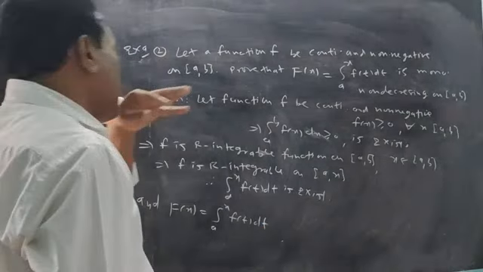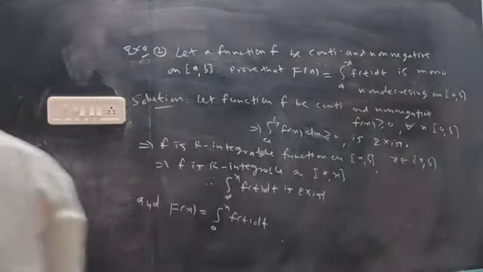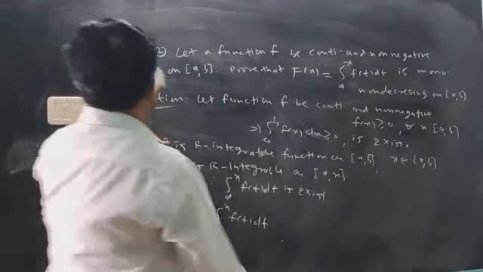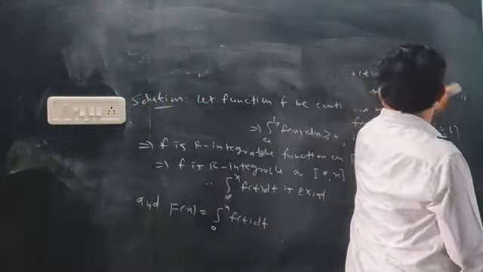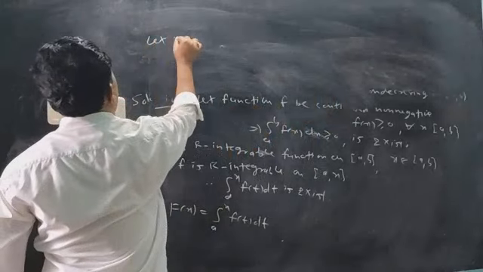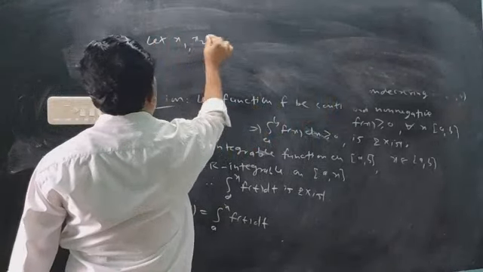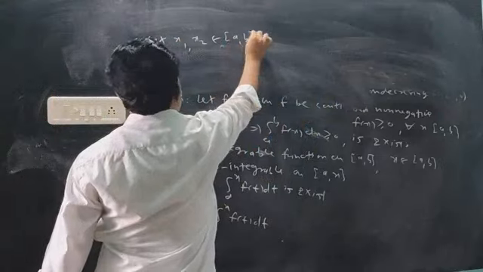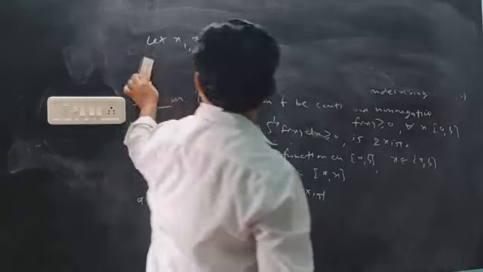Now, this function is monotonic increasing, so take 2 points, increasing or decreasing. So let x1 and x2 be 2 points of the interval AB.